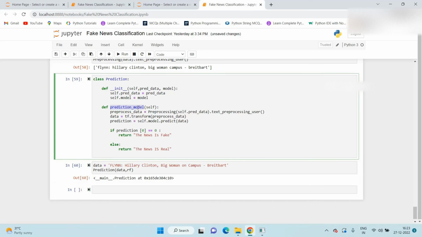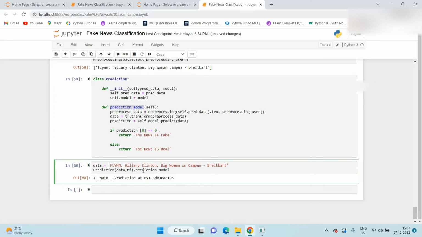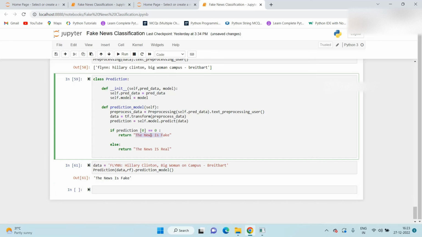Okay, we need to call this, I forgot to call this dot prediction underscore model. So basically, our class object is created, and after that we call this method. Under this prediction method, our output is generated. Once you call this method, we will get the output the news is fake if the prediction is 0. If the prediction is not 0, then we will get that the news is real.